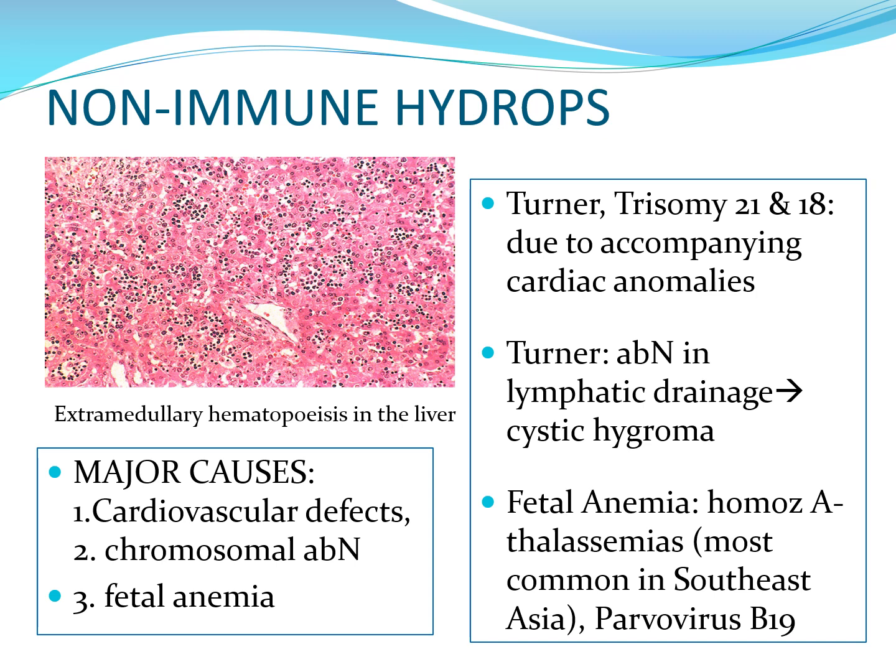And you can have cystic hygroma in Turner syndrome due to the abnormality in lymphatic drainage, and you can have fetal anemia due to parvovirus B19 infection, and in homozygous alpha thalassemia cases.